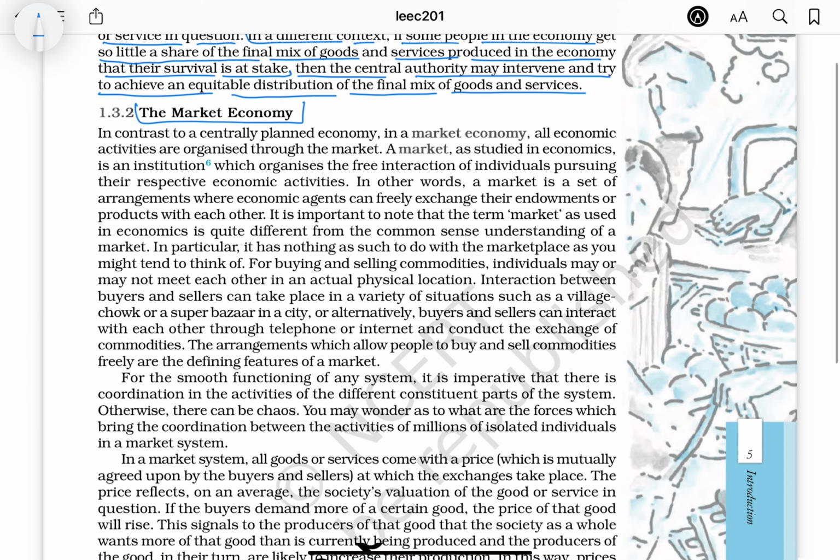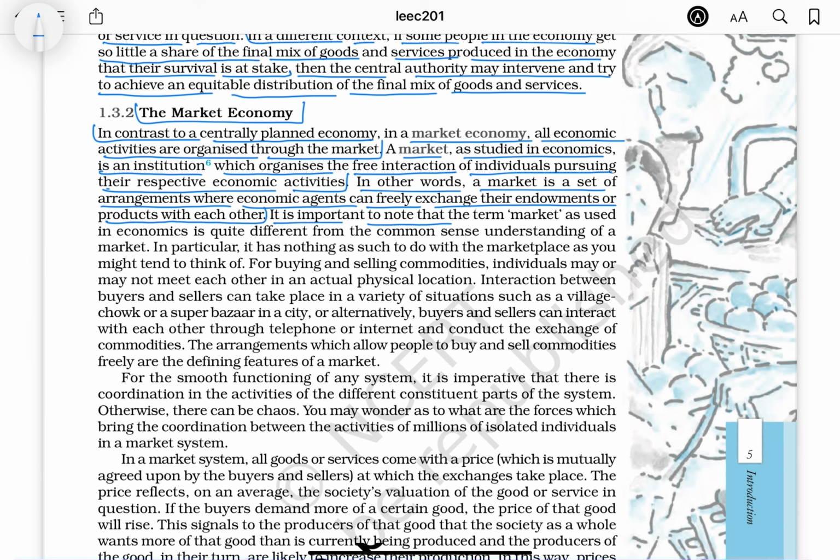The market economy. In contrast to a centrally planned economy, in a market economy, all economic activities are organized through the market. A market studied in economics is an institution which organizes the free interaction of individuals pursuing their respective economic activities. In other words, a market is a set of arrangements where economic agents can freely exchange their endowments or products with each other.